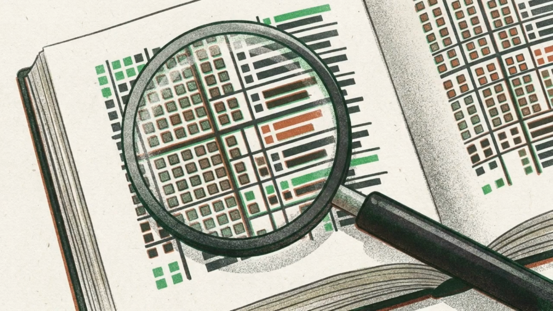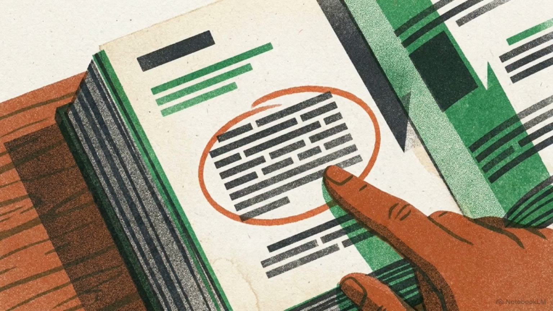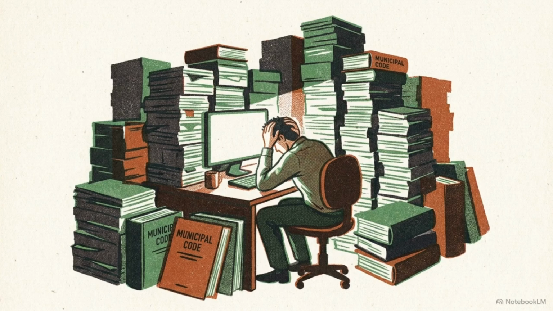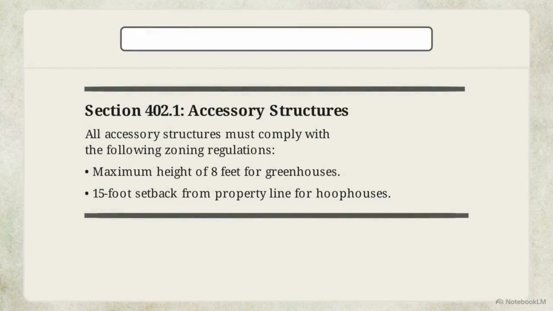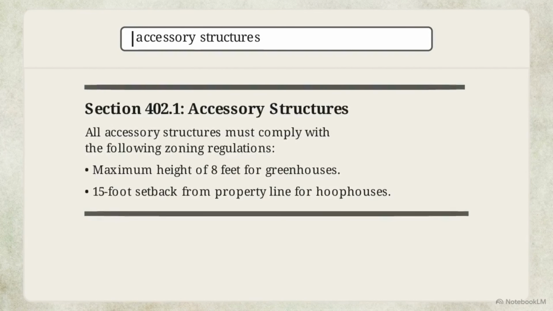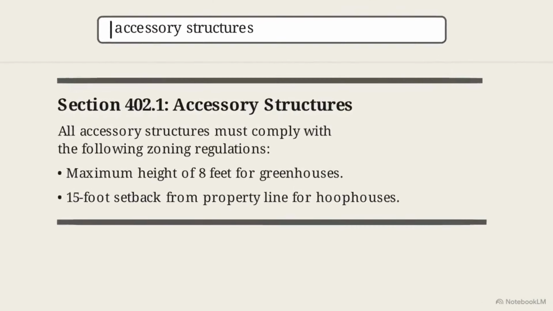Step 1 is the code audit process. Before you can change the system, you have to pinpoint the exact outdated municipal clauses that are hindering your production. This is a common stumbling block. Most people open a municipal database, see hundreds of pages of legal jargon, and feel immediately paralyzed. You can bypass that confusion by searching strictly for specific keywords. Use terms like hobby garden, commercial farm, lawn aesthetics, or accessory structures. These clauses are where the real restrictions live.